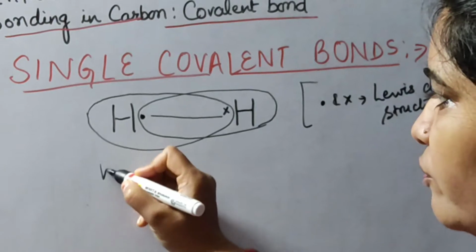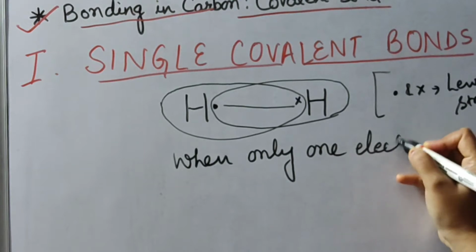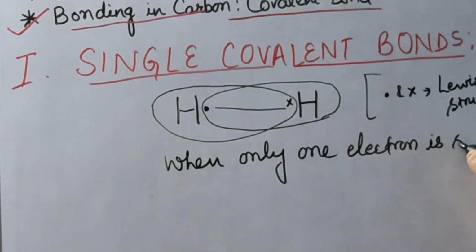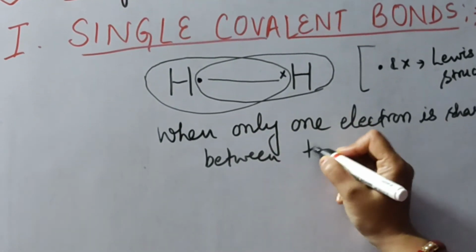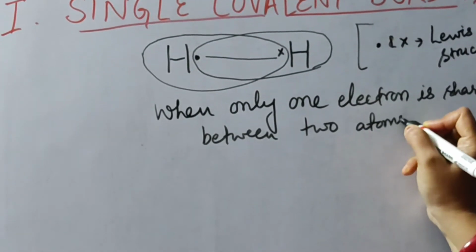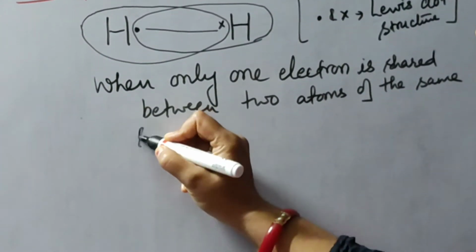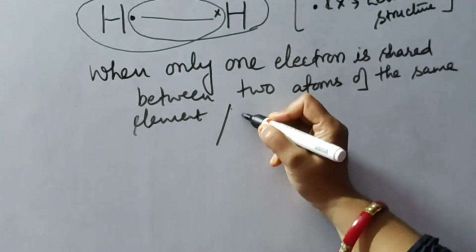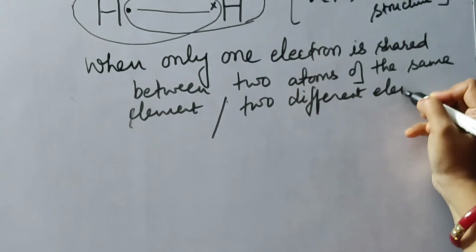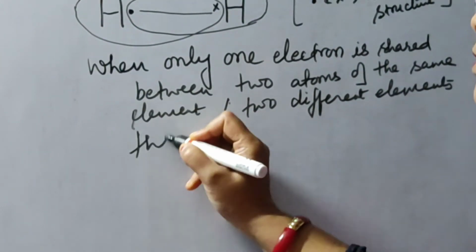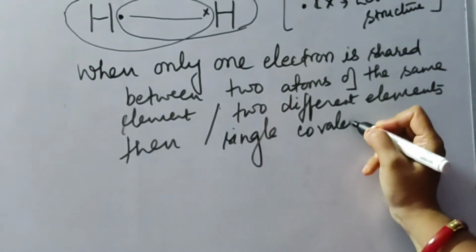Because when only one electron is shared between two atoms of the same element, or two different elements, then single covalent bonds are formed.